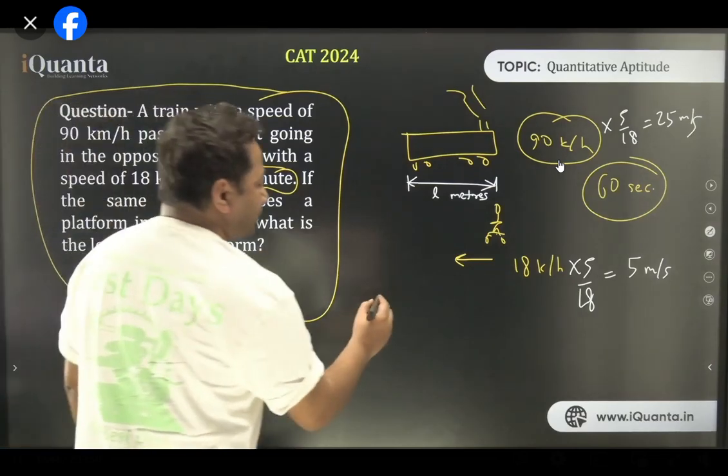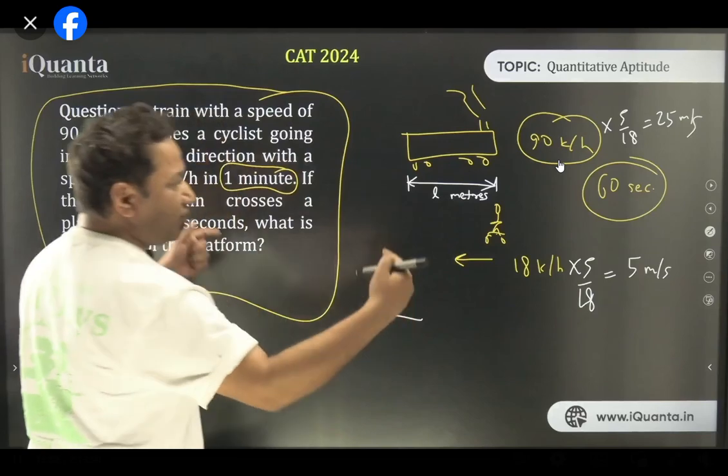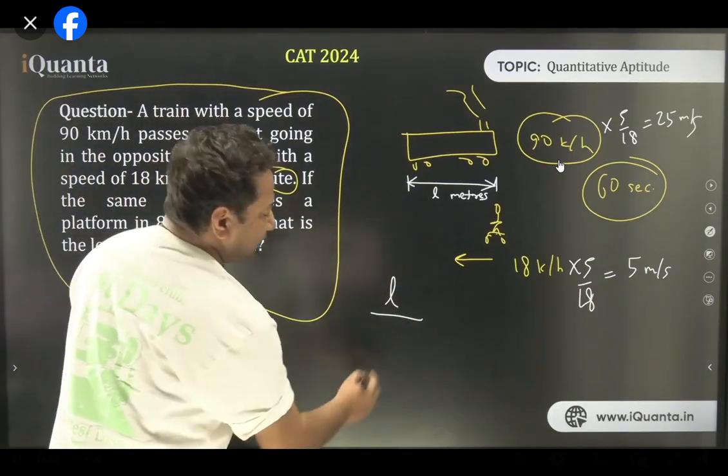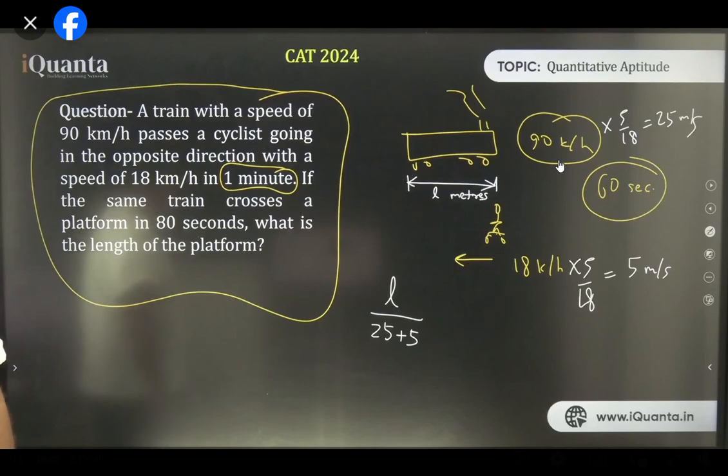So overall, the train has to move L meters distance, and the speed, because they're traveling in opposite directions, will be the sum of these two, that is 25 plus 5, right? Direction is opposite, that's why speeds will be added. Cool?